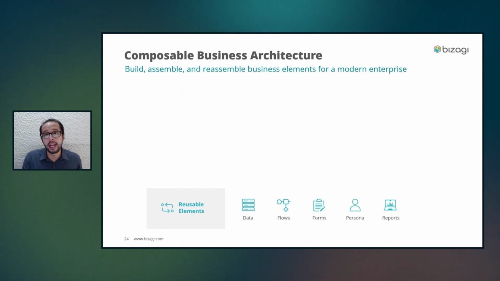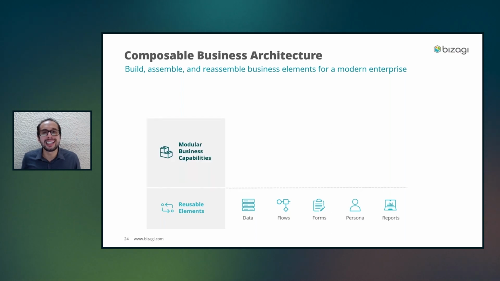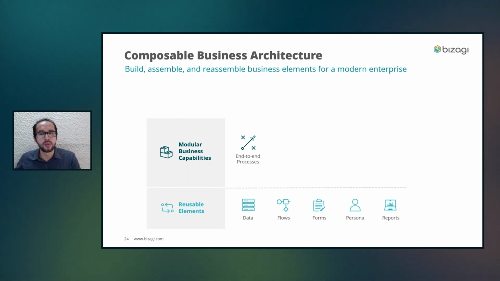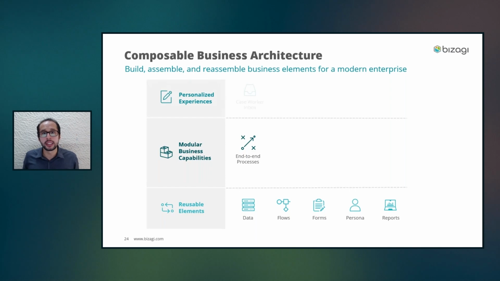All these reusable elements are the baseline for me to go and create the next level, which is modular business capabilities. And right now, these modular business capabilities are mainly end-to-end processes. So I am able to use data, flows, forms, personas, and reports to create end-to-end processes and to get into the last level, which is a personalized experience that so far today is Caseworker Inbox. With Bizagi Spring 2023, what are we doing? What are we opening? Which is the door that we're opening for you?